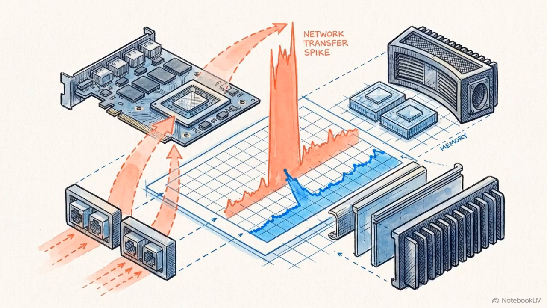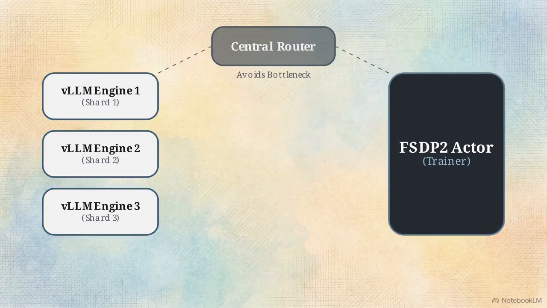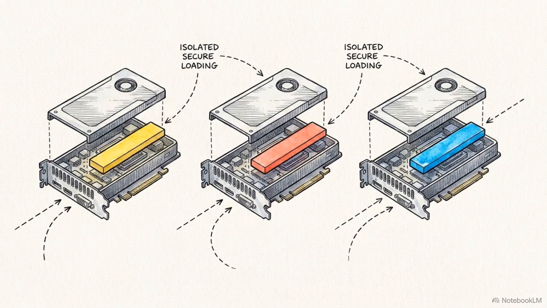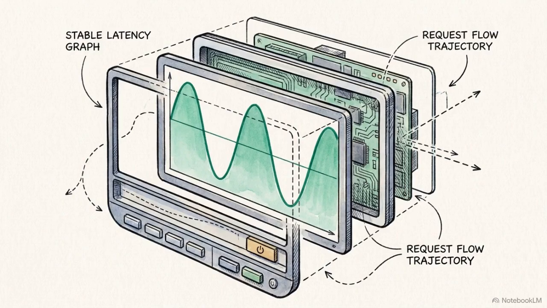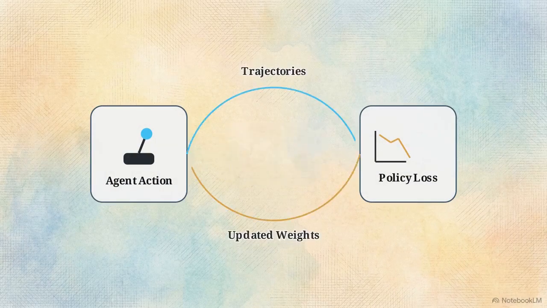The final step of the RL loop is returning the newly updated weights from the FSDP2 policy actor back to the vLLM serving engines. As the diagram shows, this weight refit happens via a direct NCCL broadcast. The weight synchronization bypasses the request router entirely. Each rollout engine securely loads only the specific parameter shards it owns. This keeps the request router dedicated exclusively to handling inference traffic without being bogged down. By eliminating a separate parameter server layer, this architecture maintains a direct feedback loop from agent action to policy loss and back.